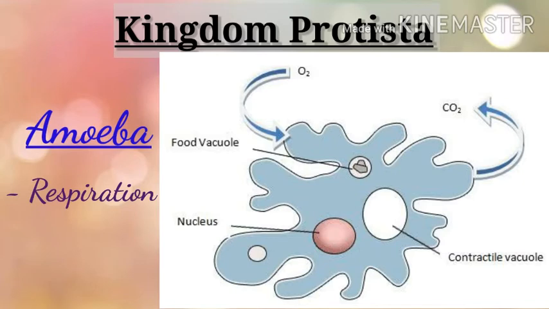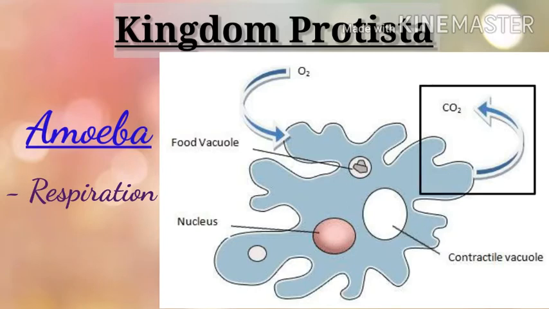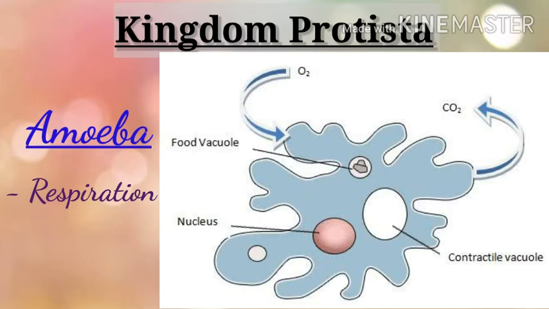The oxygen which enters the cell is used for respiration. As a result, carbon dioxide is produced in the cell. This carbon dioxide moves out of the cell through diffusion. This is the process of respiration in amoeba. How does it take place? Respiration in amoeba takes place through the exchange of gases in and out of the cell through diffusion.